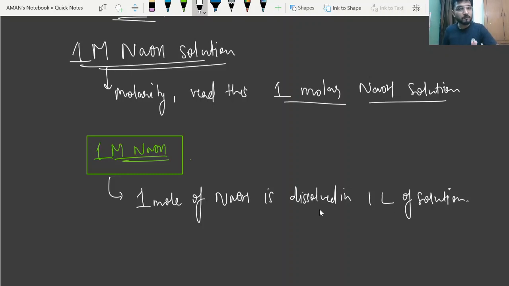Getting my point? 1 molar, what does it mean? 1 molar means, beta, 1 mole of NaOH is dissolved in 1 liter of the solution, right?